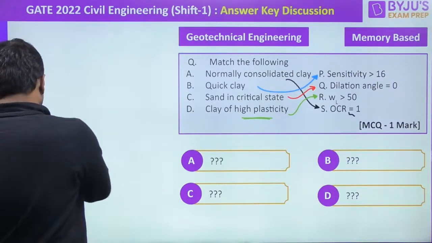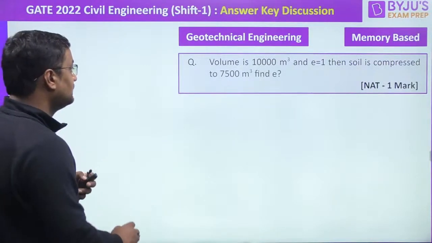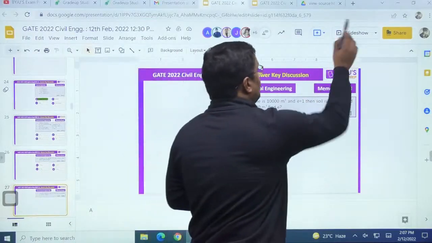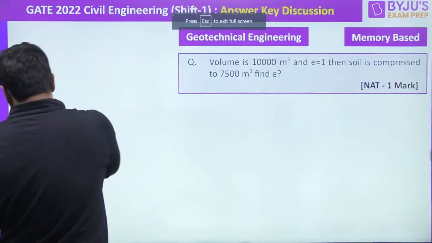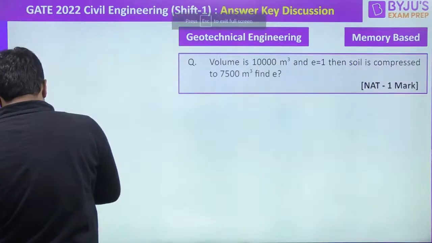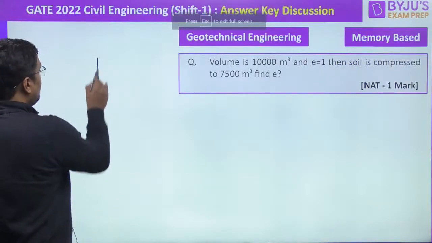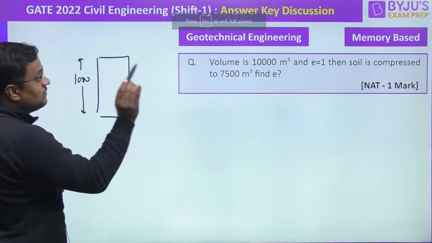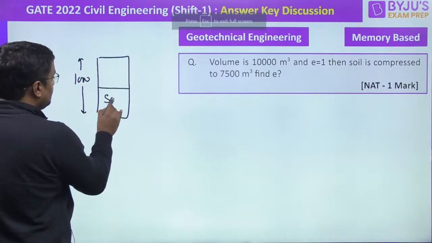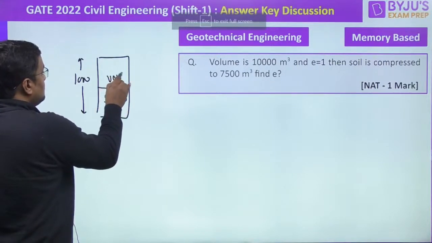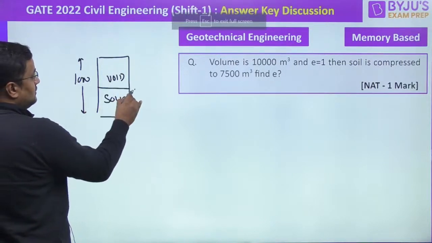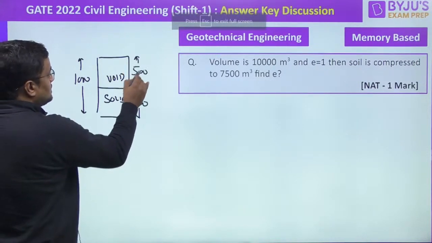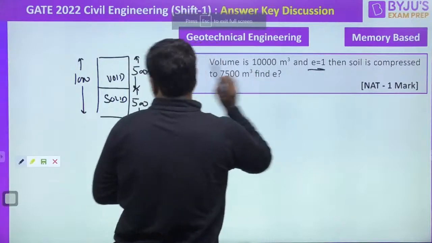Now moving to the next one. Next question. I will be solving this without formula. Guys, see, earlier the volume is 1000, and void ratio is 1. That means the volume of solids and voids are both the same. So if I write the volume here, this will be 500 by 500. e is equal to 1 will be satisfied.